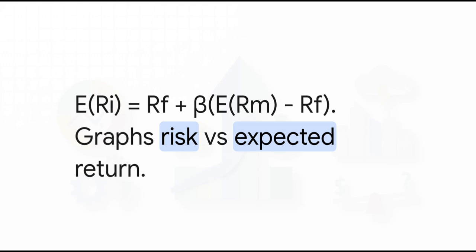If you were to graph this equation out, you'd plot your risk, your beta, on the x-axis, and your expected return on the y-axis. The starting point, the y-intercept, is your nominal risk-free rate, and the slope going up is that market risk premium. According to CAPM, in a perfectly balanced market, every single correctly priced asset should plot directly on this line.